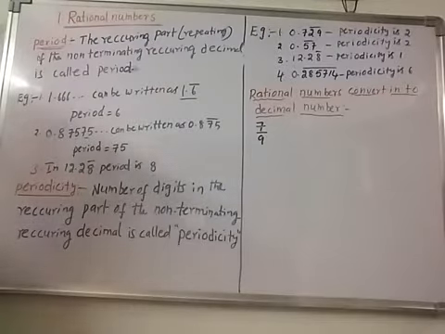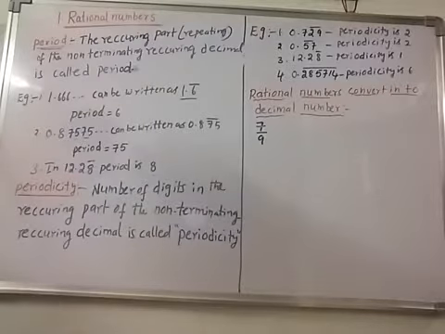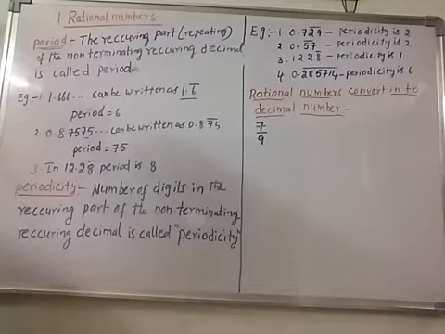Now in the previous class we have learnt what is a rational number, what is a terminating decimal and also a non-terminating recurring decimal.